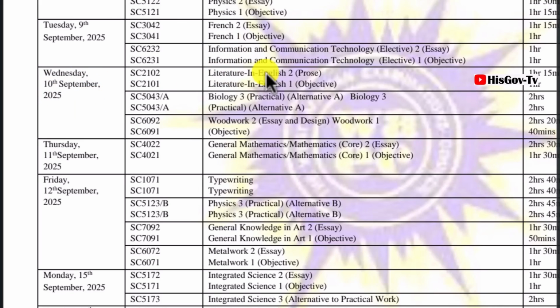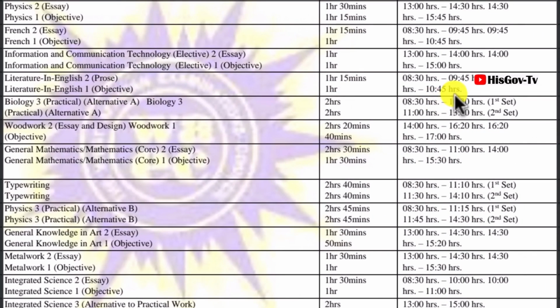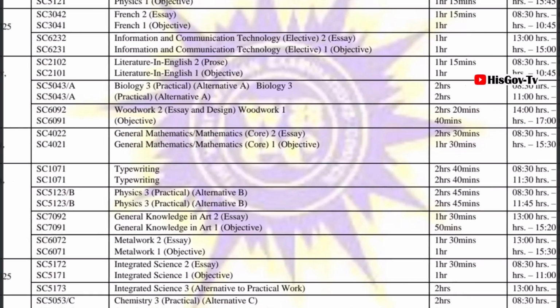Wednesday, 10th September 2025, literature in English. We have the prose, and then the objectives will be written on Wednesday, 10th September. And the time will be in the morning at 8:30. Then on that same day, we also have biology will also be written. The practicals, biology 3 will also be written on that same day in the morning, 8:30 to 10. Then woodworks will also be written on that same day. Essay and objectives will also be written at 2 o'clock.